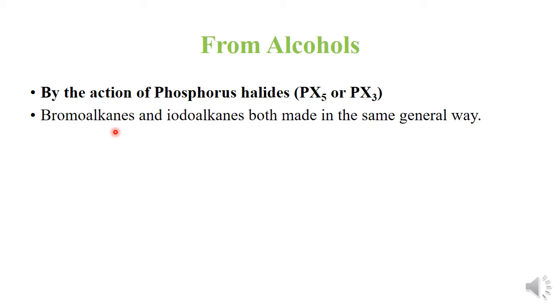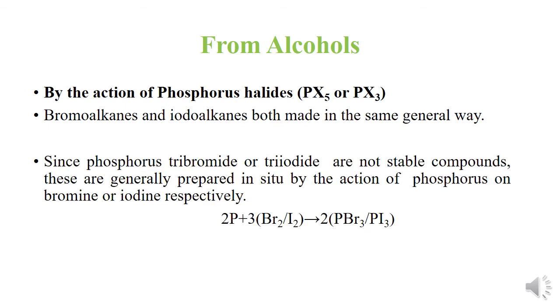Similarly, the bromoalkanes and iodoalkanes are also prepared in the same way, but in this case we cannot use phosphorus tribromide or phosphorus triiodide as these are not stable compounds. So these are generally prepared in situ by the action of phosphorus on bromine or iodine.